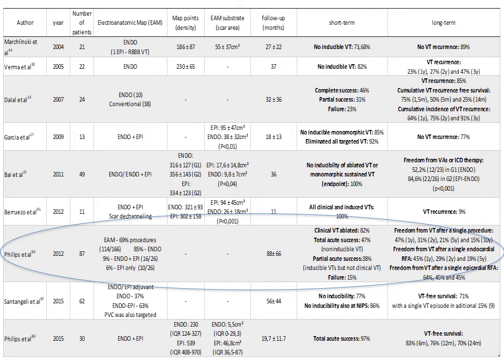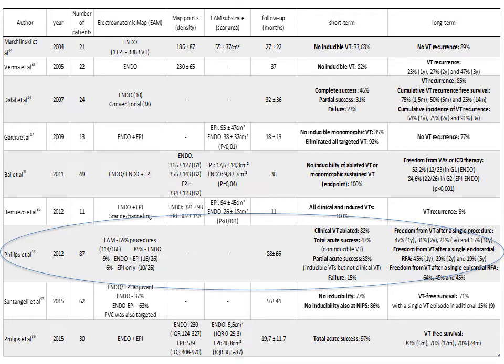There are many studies published on catheter ablation. The largest study was recently published by the Penn group, which showed significant VT-free survival of about 77%. Our group published a large cohort of 87 patients, where clinical VT was ablated in 82%, with a total acute success of 47%.